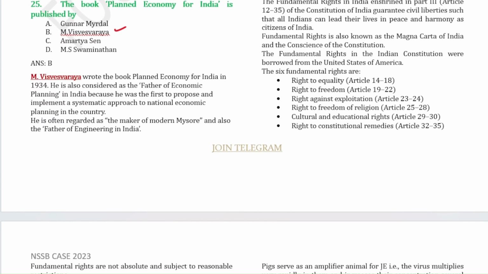Regarding the fundamental rights, it is in Part 3 from Article 12 to 35. Fundamental rights are also known as the Magna Carta of India and the conscience of the Constitution. These fundamental rights were borrowed from the United States of America. So you have to know from which country it was borrowed. So these are the 6 fundamental rights. From the 6 fundamental rights, the Article 31, which was the right to property, is now made a legal right under the 44th Amendment of India through Article 300A. So this is important.